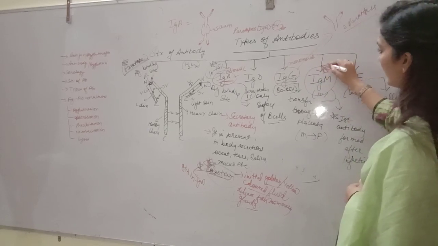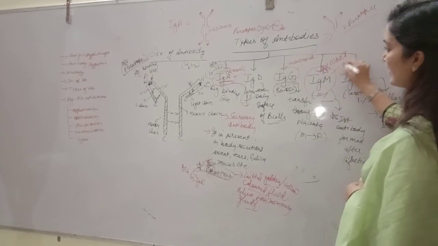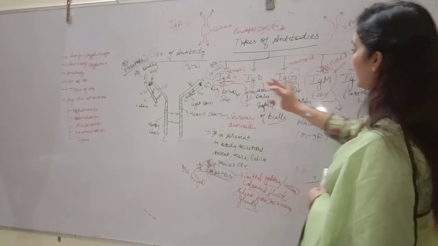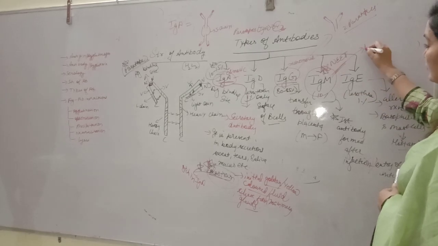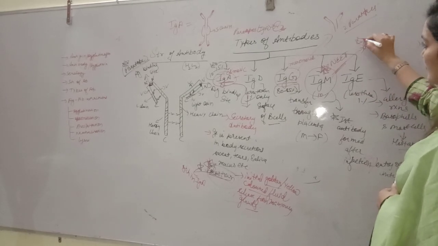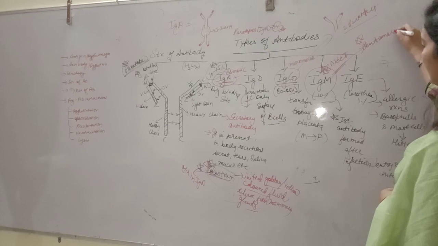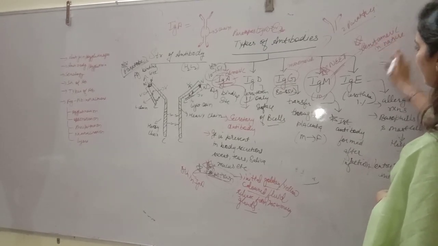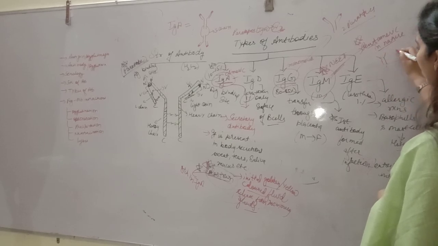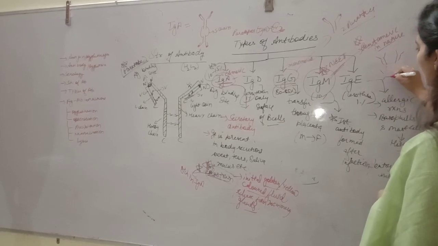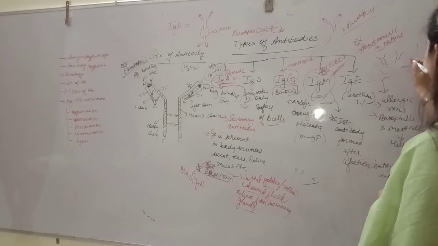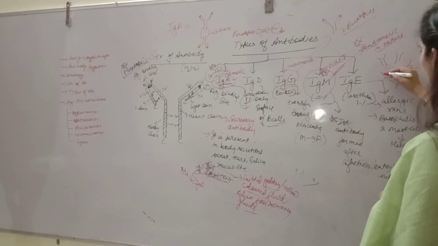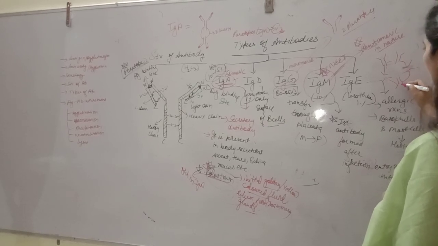Most important for NEET is this IgM, and in structure, IgA is also important for NEET. If we talk about the structure of IgM, this is pentameric in nature. Students, keep in your mind, this is pentameric in nature. It has 5 Y-shaped structures that are joined together with the help of a J chain.